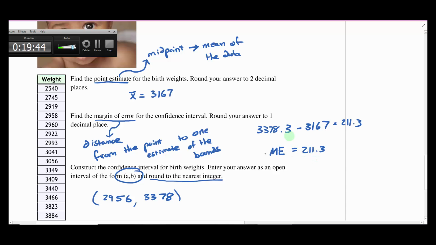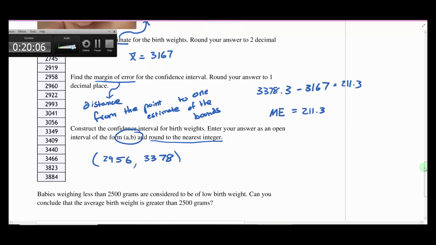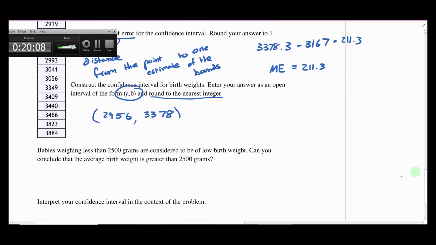Okay, so another way to state our confidence interval is we can say the estimated birth weight for African American babies at Bay State Medical Center is 3,167 grams plus or minus 211.3 grams. So that is our margin of error. This is our confidence interval. So we've calculated all the numbers every which way. Now we want to do a little bit of interpreting. What does this number mean? What is it telling us?